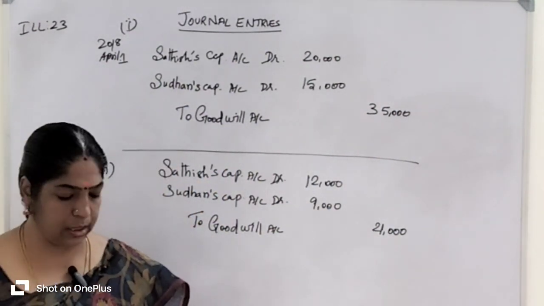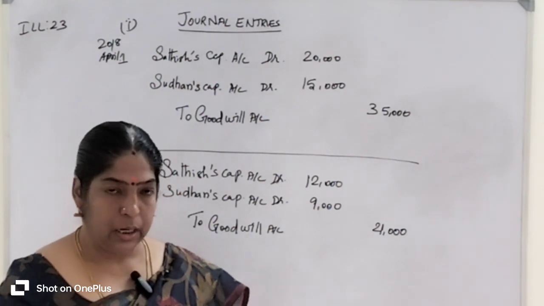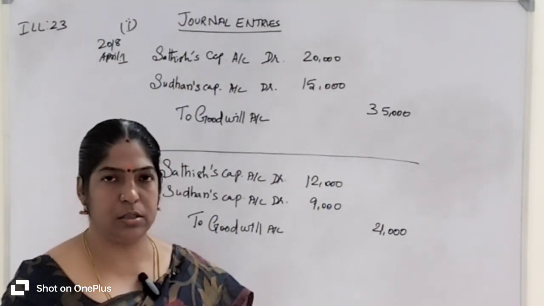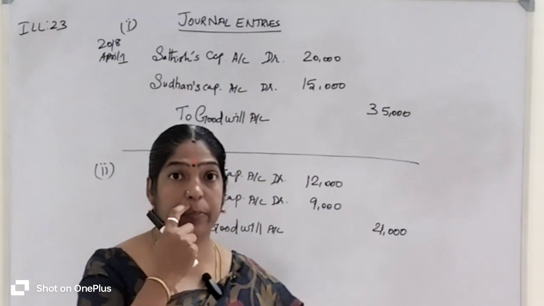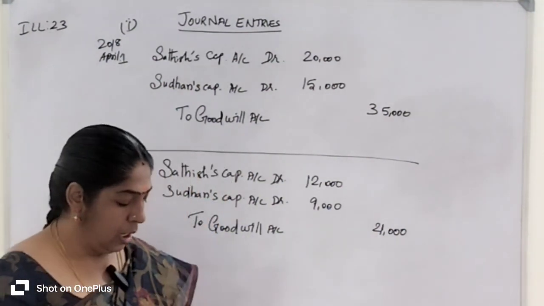Hi students, 12th Standard Accountancy, Chapter 5, Admission of a New Partner. Illustration sum number 23, the last sum in adjustment of goodwill.